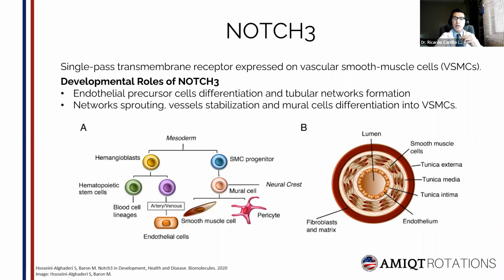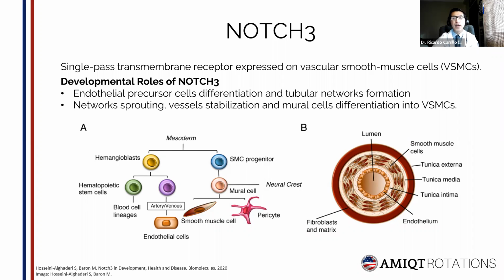NOTCH3 protein and gene. The gene encodes a single pass transmembrane receptor that is expressed on vascular smooth muscle cells, which acts as a signaling receptor to control cell fate in many developmental and adult tissue contexts. During vascular development, NOTCH3 regulates how endothelial precursor cells differentiate and form tubular networks.